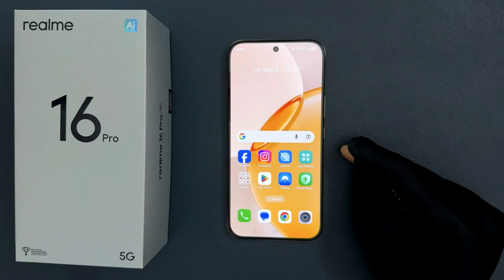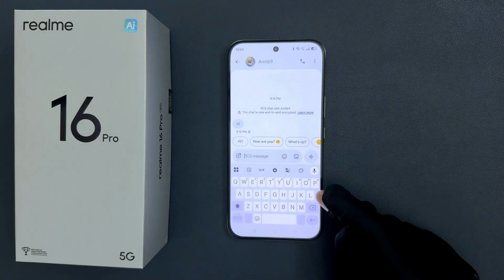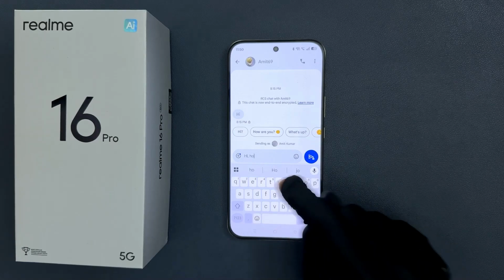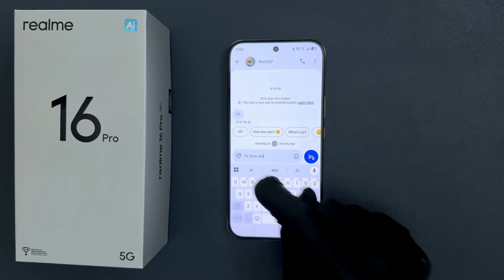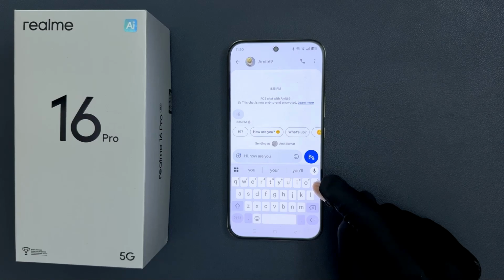Hey guys, in this video I'm going to show you how to turn off keyboard sound while typing on Realme 16 Pro 5G. So let us start. When I open my keyboard, you can see it's now opened, and when I type, you can hear the keyboard sound. If you want to turn it off, just follow this tutorial.